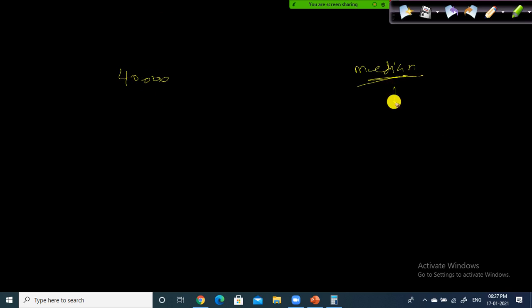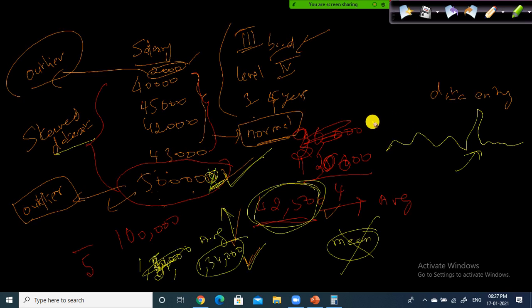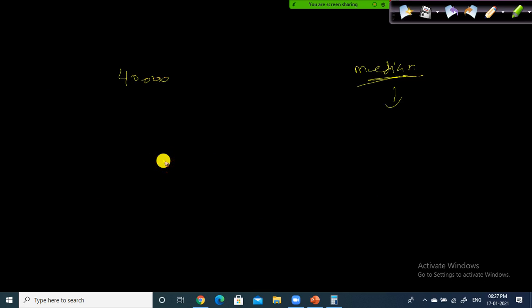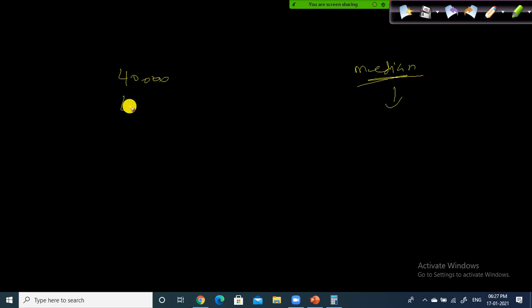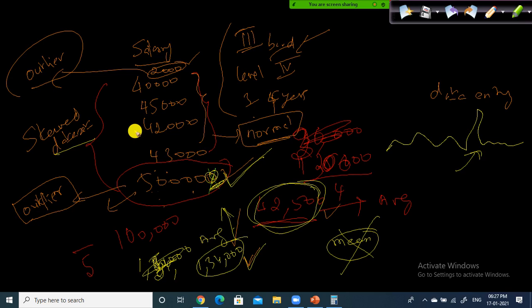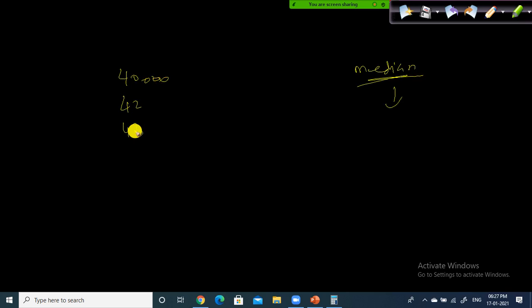In the case of median, if you compute it manually, you need to sort the data in ascending order. Which one is the lesser value here? Sorry, 40,000. 40, 42, 43, 45, and your 5 lakh here, 500,000.